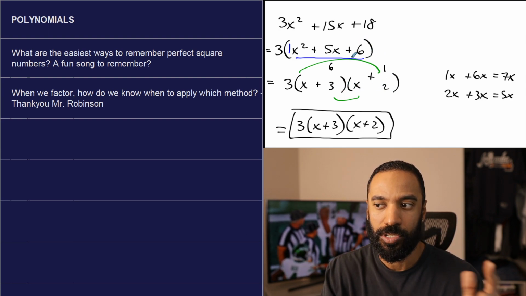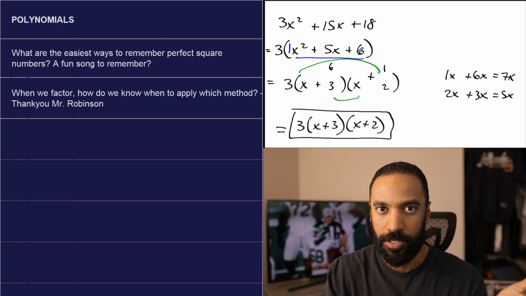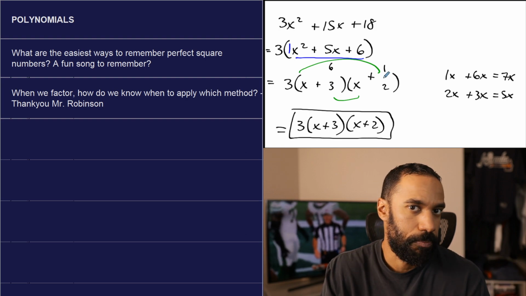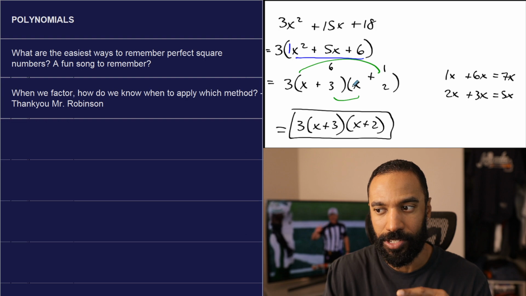I'm really just looking at these two numbers, or I'm just imagining them. And how do I get these numbers? Same way as either method. Factors of this number. Factors of 6. 6 and 1 or 3 and 2. That's it. And switching them doesn't change my result here because x exists in both of these.